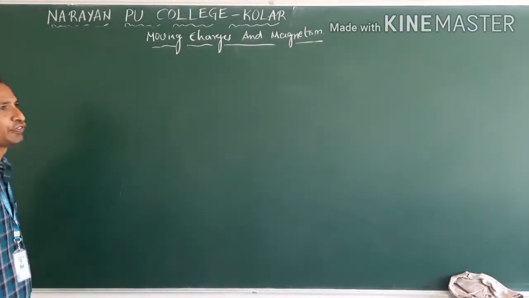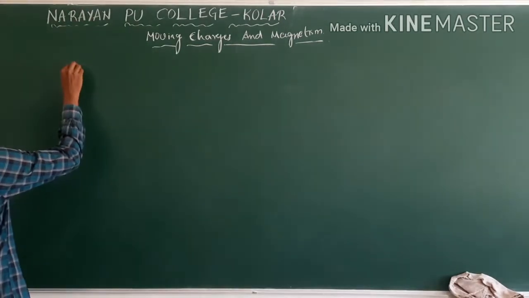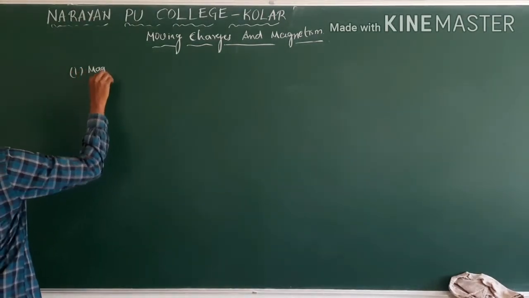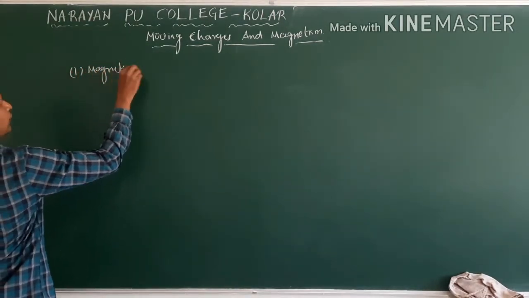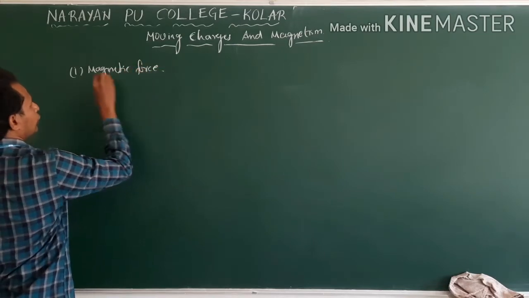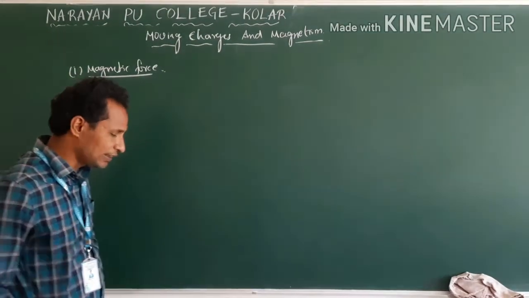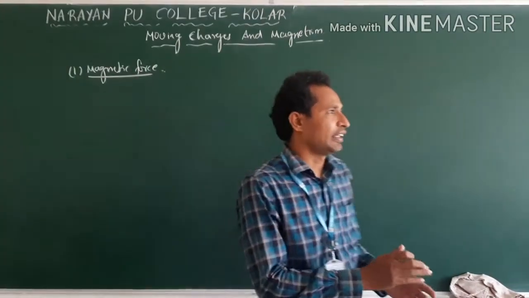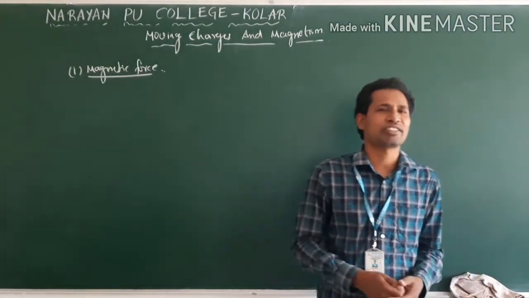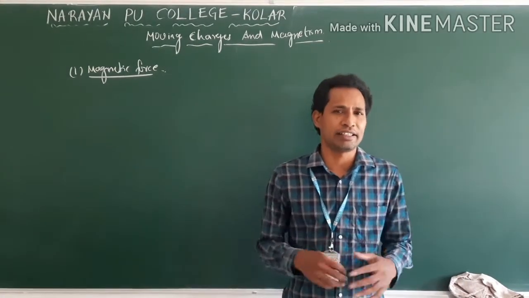Next, magnetic force. The first concept is magnetic force. Clear? It is just like electric force. See, electric field and magnetic field effects look similar, identical.